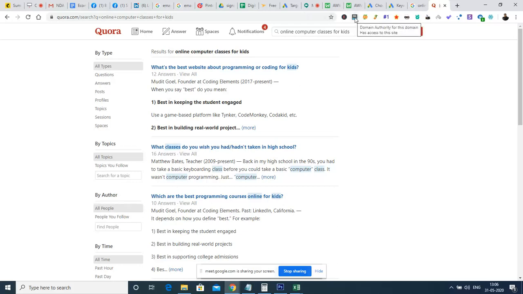you can see Quora has a 93 domain authority score. That means when we get a backlink from this particular domain, Quora.com, it will be considered highly valid. So what are the results that I have? What is the best website about programming and coding for kids? This is one question which has already been asked, and it has been answered by 12